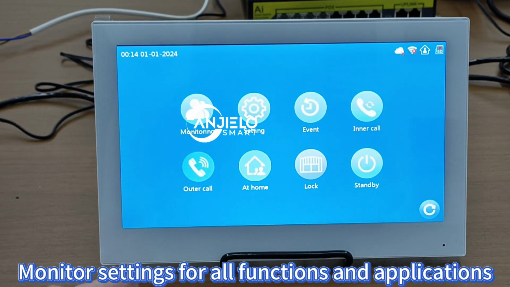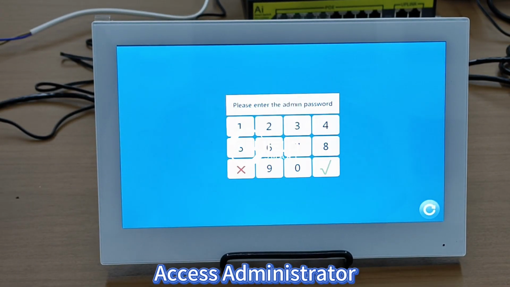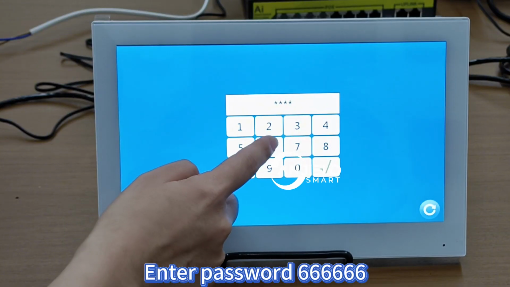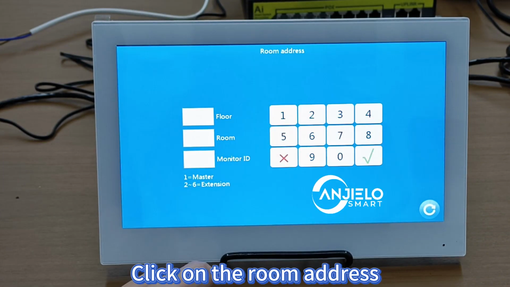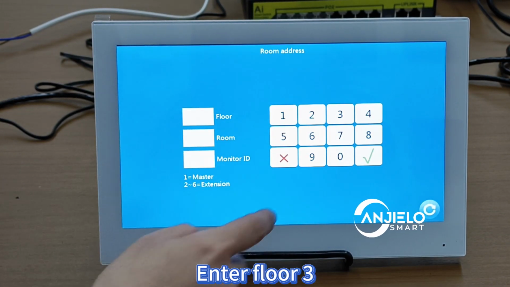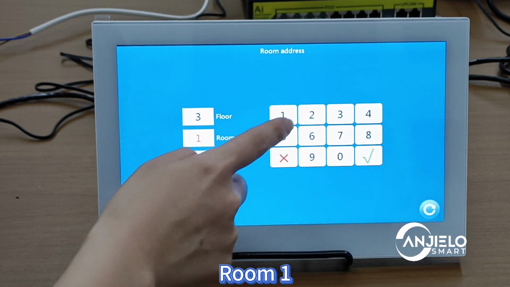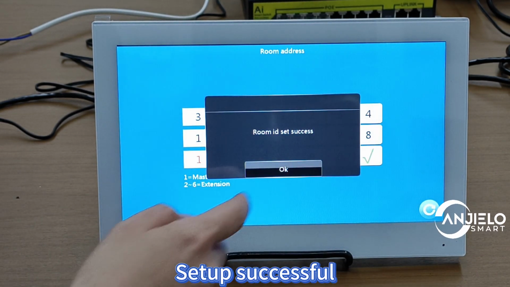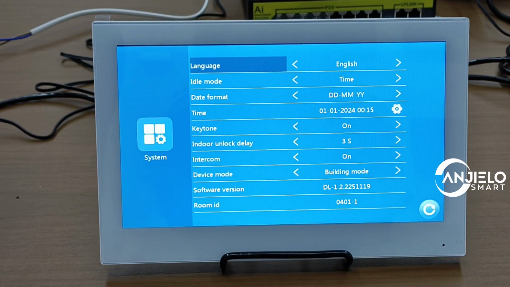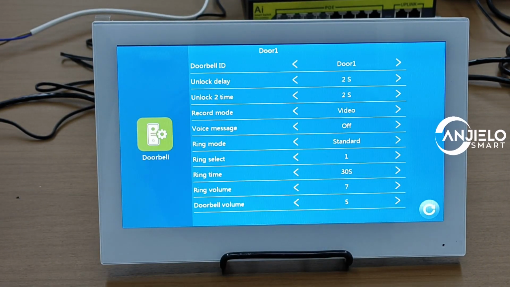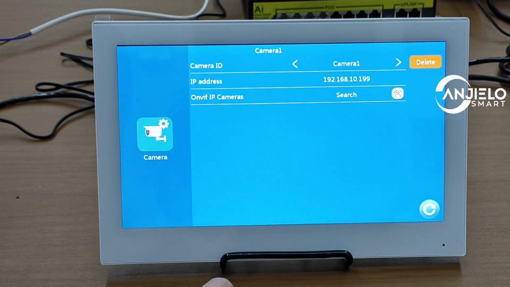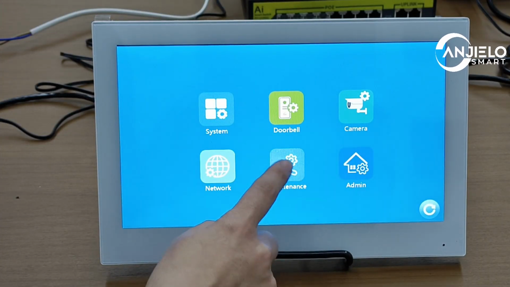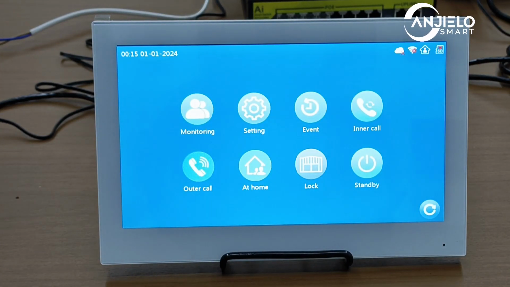Monitor settings for all functions and applications. Access administrator. Enter password 666666. Click on the room address. Enter floor 3. Room 1. Monitor 1. Setup successful. Three modes.